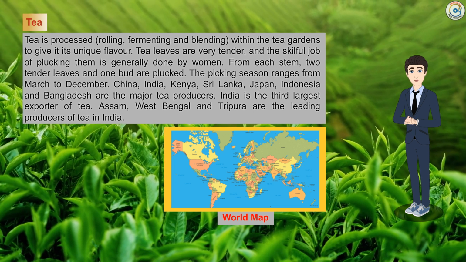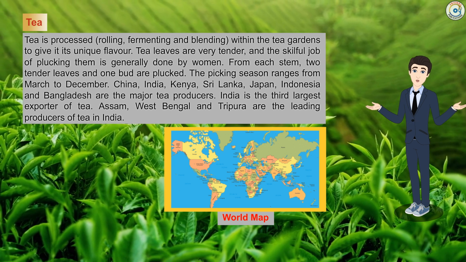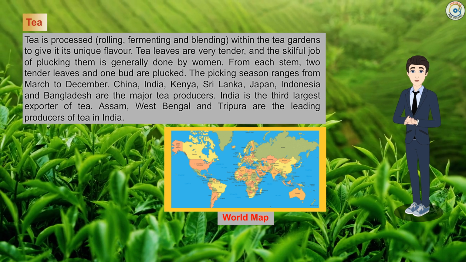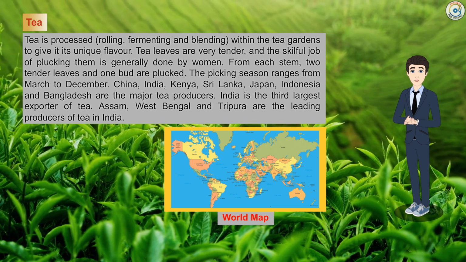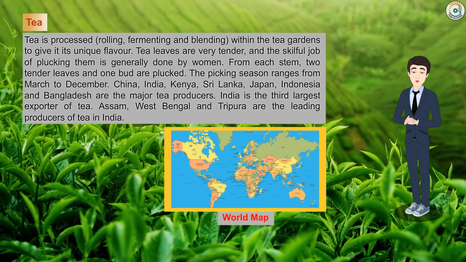China, India, Kenya, Sri Lanka, Japan, Indonesia and Bangladesh are the major tea producers. India is the 3rd largest exporter of tea. Assam, West Bengal and Tripura are leading producers of tea in India.